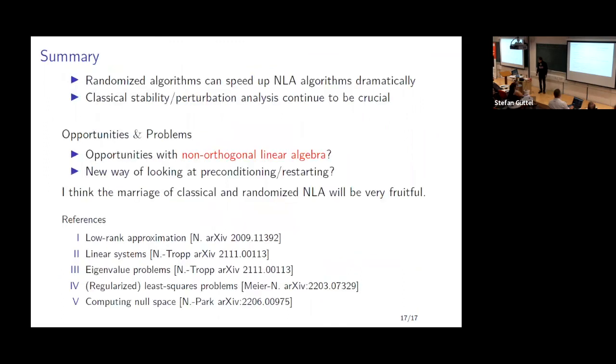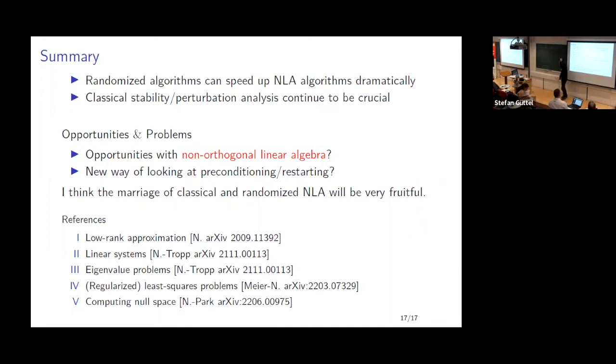Right. I'm sorry I went really fast, but I hope at least I kept to the time. I wanted to highlight how exciting randomized linear algebra has been, and I think it will continue to be in the years to come. I really think classical stability theory will become more important in the process of developing it further.